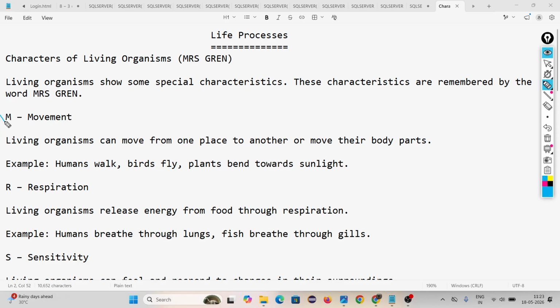like movement. Initially it is movement. Living organisms can move from one place to another or move their body parts. If you consider an animal, it can move from place A to place B. But a plant cannot move from one place to another place, but it can move its body parts. Like when heavy wind is blowing, that time the plant leaf is moving. So next thing,